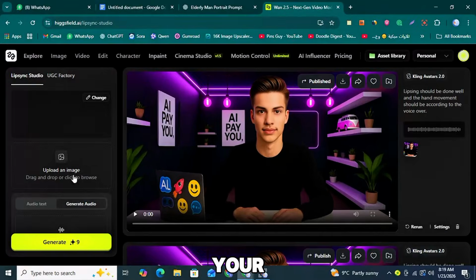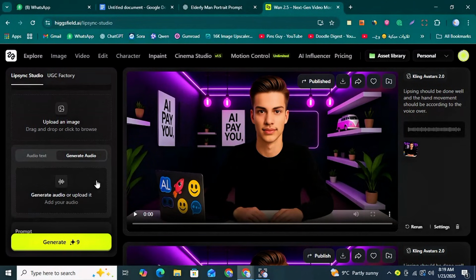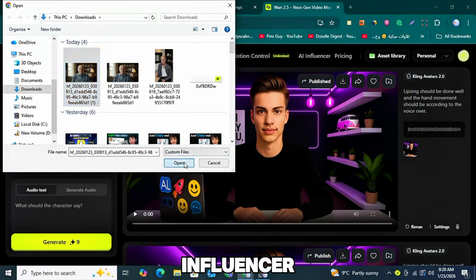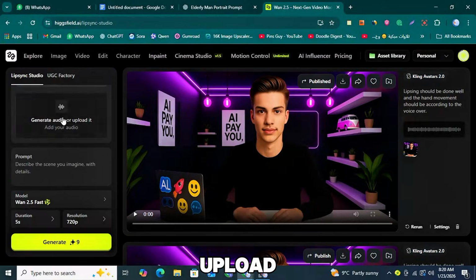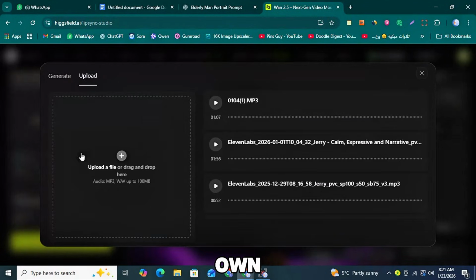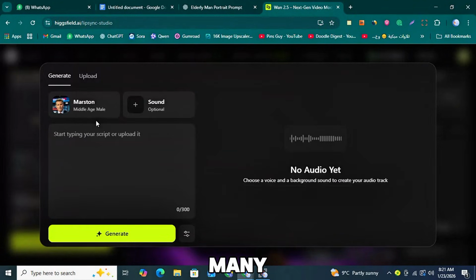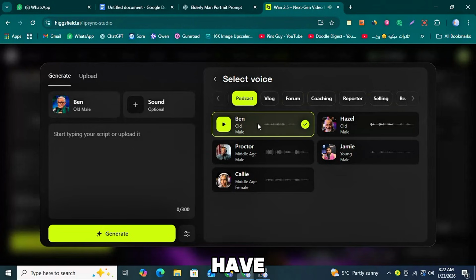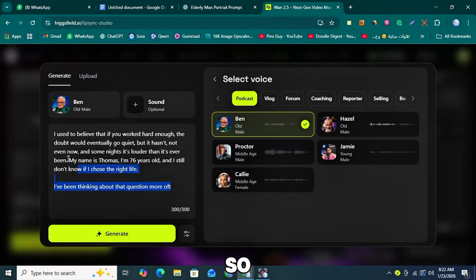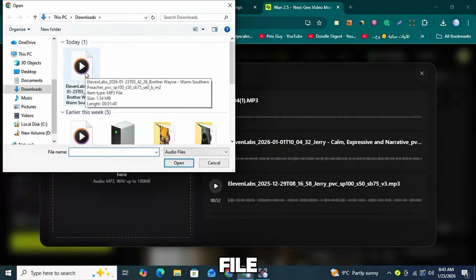Here, you need to upload your influencer image by clicking on the Upload Image option. Once your influencer image is uploaded, click on Generate Audio or Upload. Here, you can upload your own voiceover or use one of the many AI voices available in Higgsfield. If you choose an AI voice, you can paste your text and generate the voice easily. In my case, I have already created an AI voice, so I click Upload and add my voiceover file.